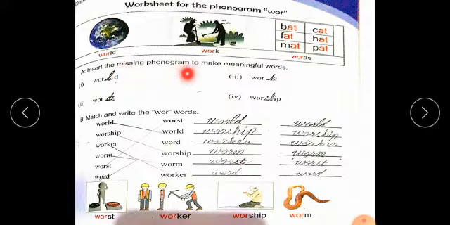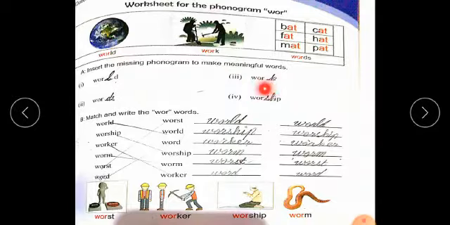Question A. Insert the missing phonogram to make meaningful words. Students, you have to fill these words with suitable letters which make them meaningful. Like world, so it became world. If we use the sound of L, world. Second, work.